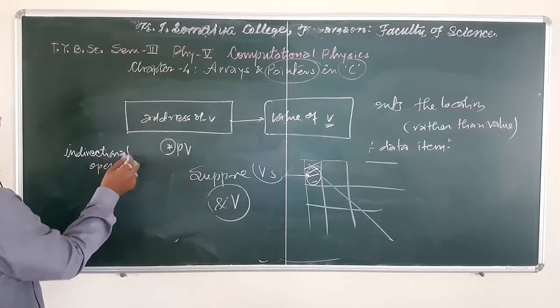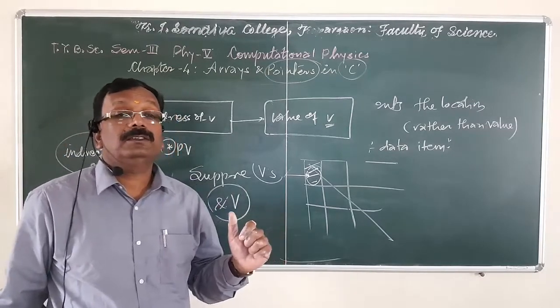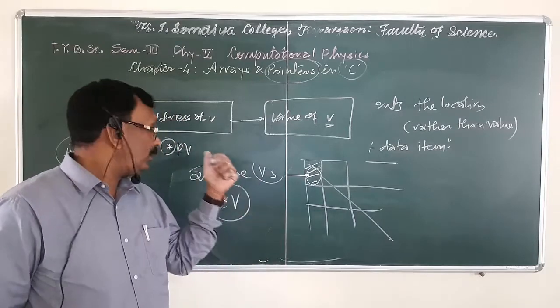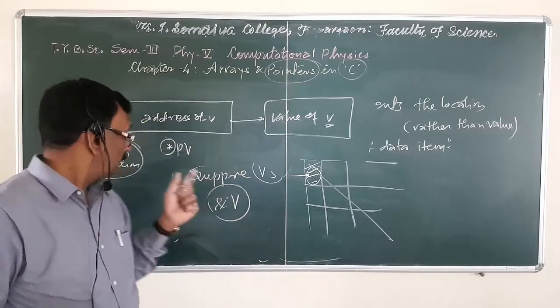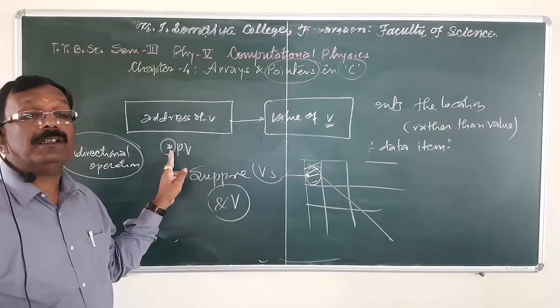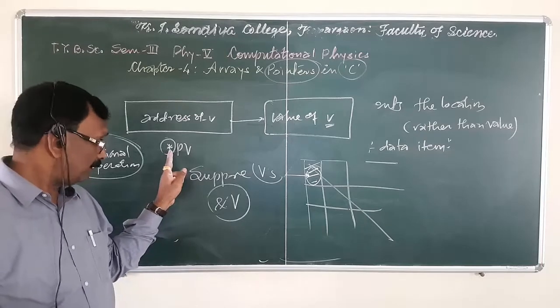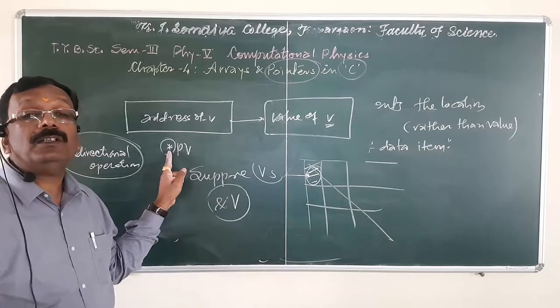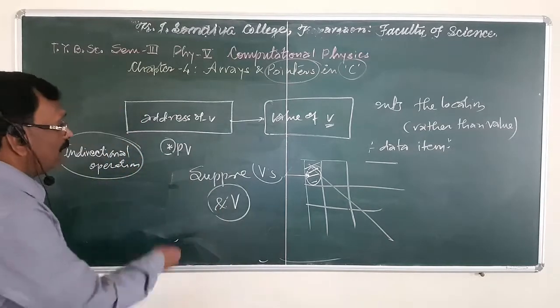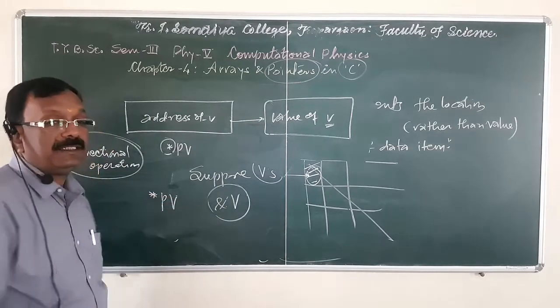This asterisk is the indirection operator that operates on a pointer variable, so before PV we should give the asterisk.